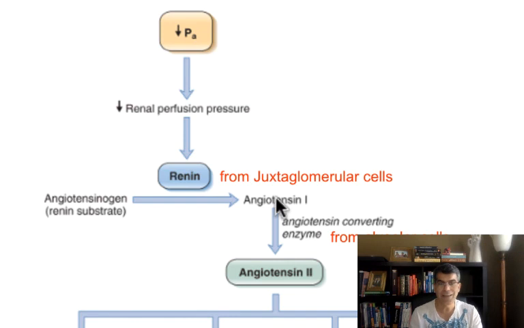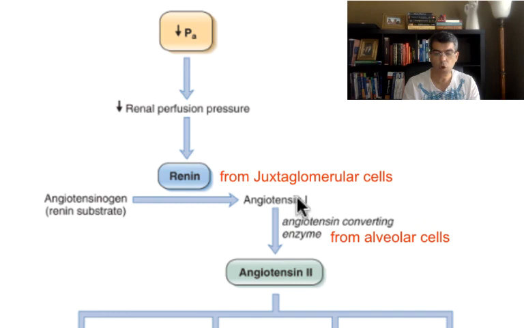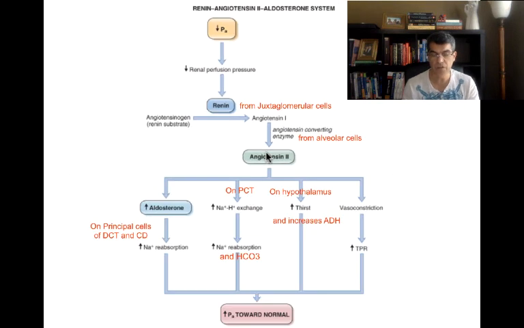Angiotensin 1 is not active yet. It's going to go with the blood to the lung. In the lung, we're going to release another enzyme. It's called angiotensin converting enzyme. Angiotensin converting enzyme, or ACE, is going to convert angiotensin 1 to angiotensin 2. Now we have angiotensin 2.